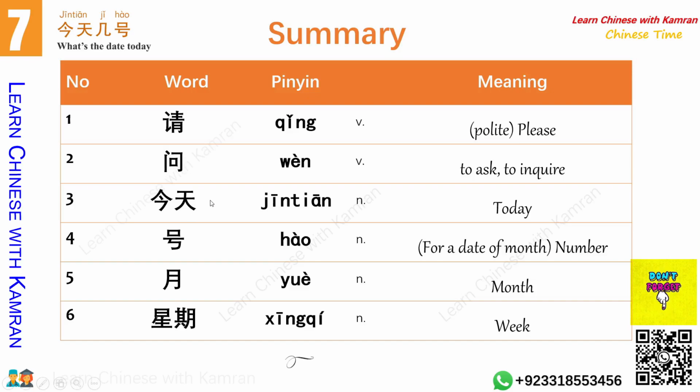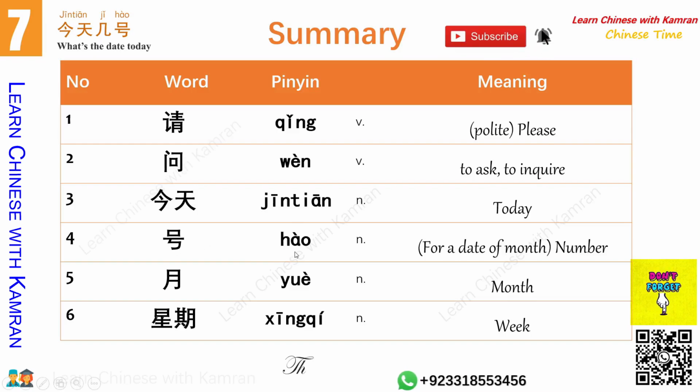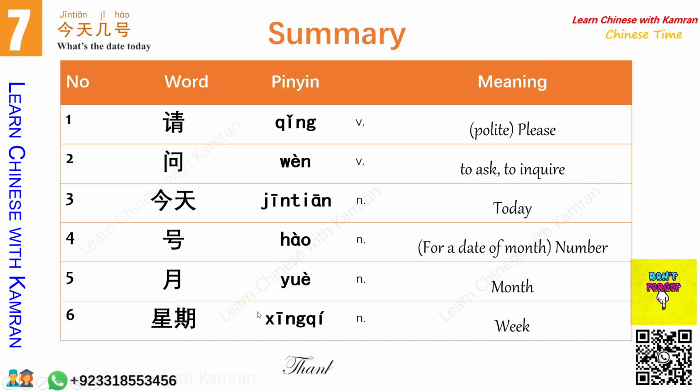Alright, so let's summarize whatever we have covered today. We have covered a lot of very important words. The first one is 请. 请 means please. 问, to ask. 请问, excuse me. 今天, today. So you have to remember this word. Next one is 几, it means how many, or number. 月, month. And 星期, actually it is first tone here.